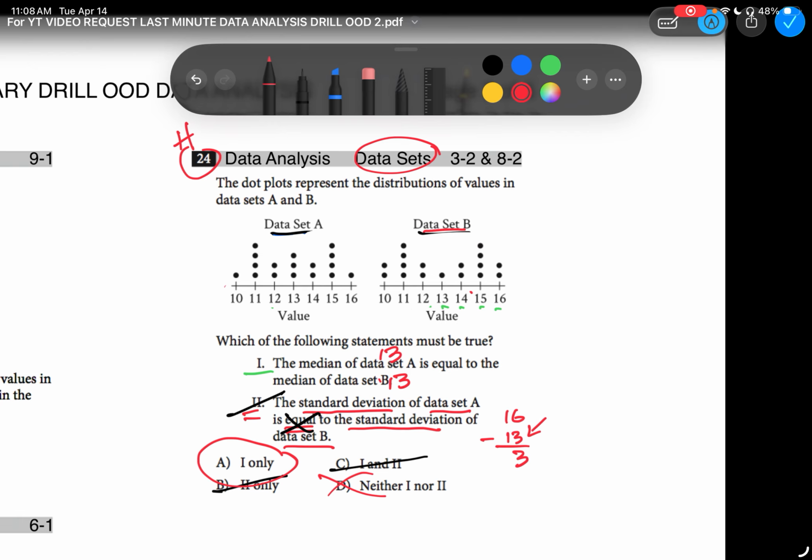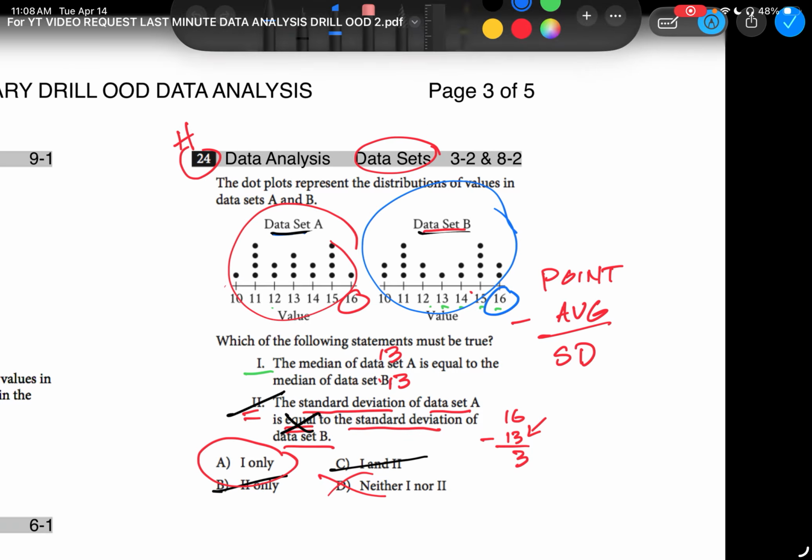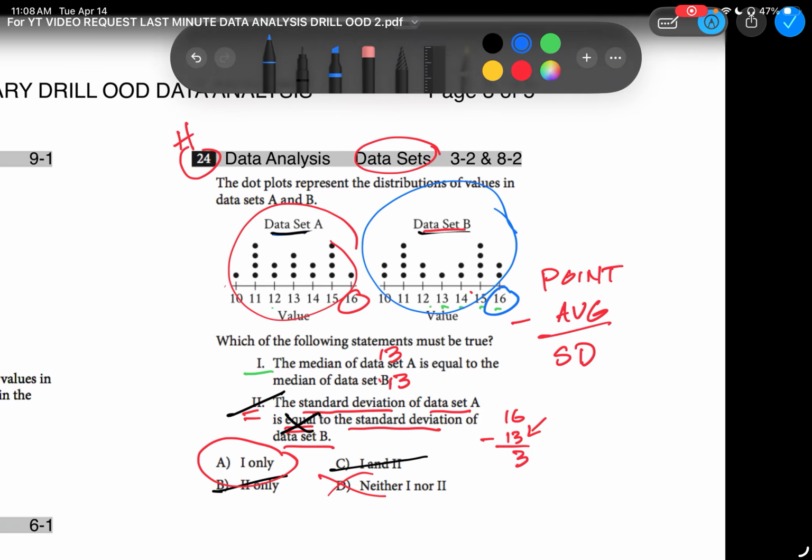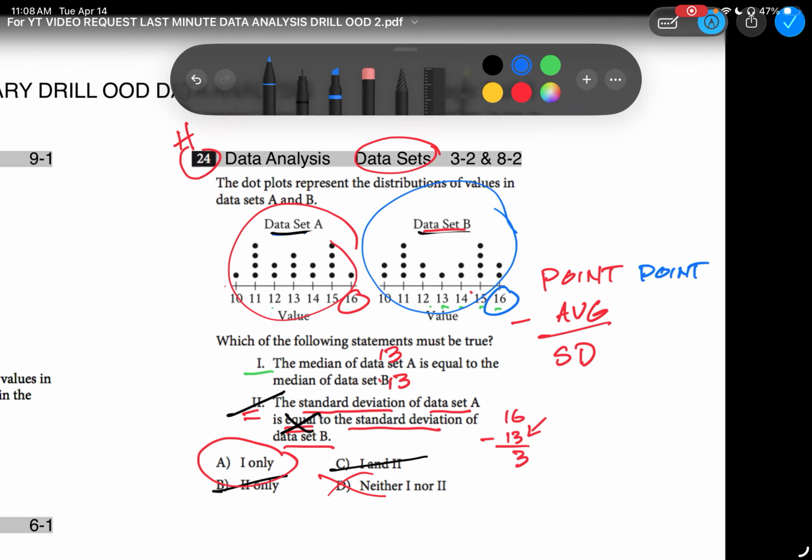The standard deviation, the basics, is taking a point, any point, and then subtracting the average, and you're going to get the standard deviation. Let's say that is for this guy. Then you'll do the same thing for data set B. You take a point of data set B, subtract the average of data set B, and then you're going to get that standard deviation. Or what they're going to have you do is compare the two standard deviations. Would they be equal? Would one be greater than the other, smaller than the other? That's as deep as it's going to get. Once you understand that it's all about this stuff, you own standard deviation questions.